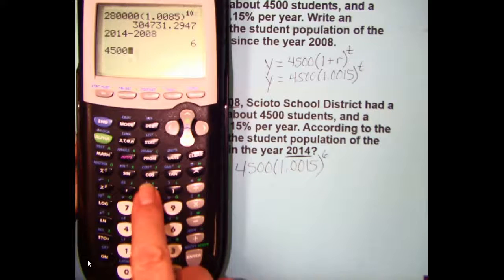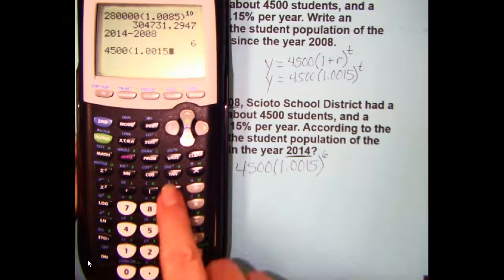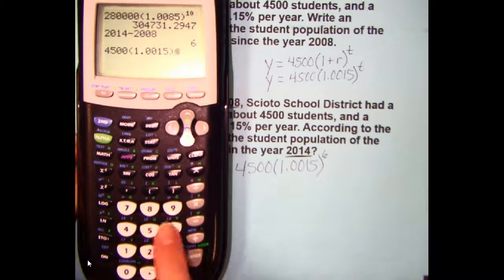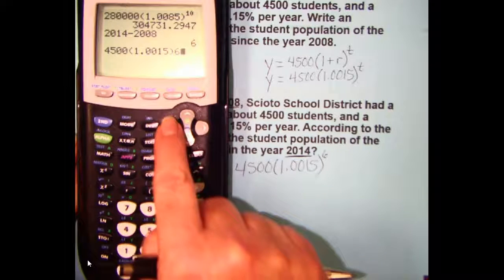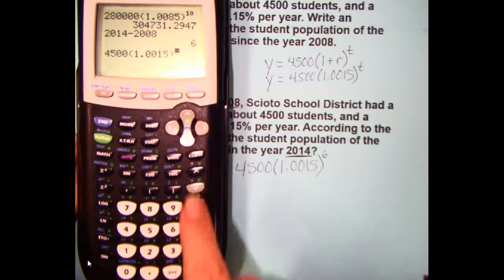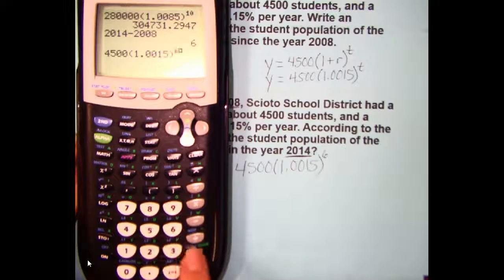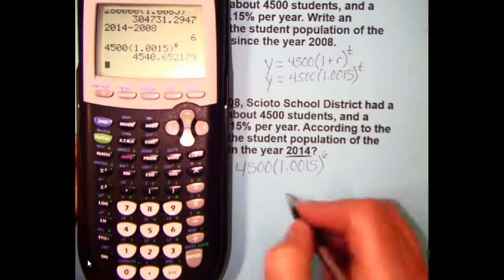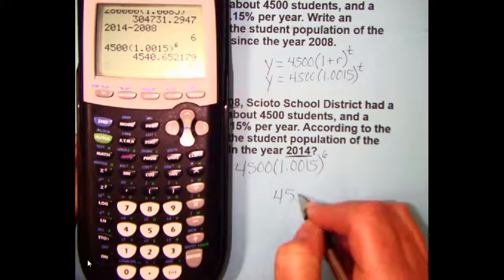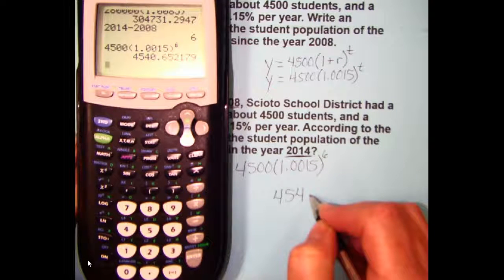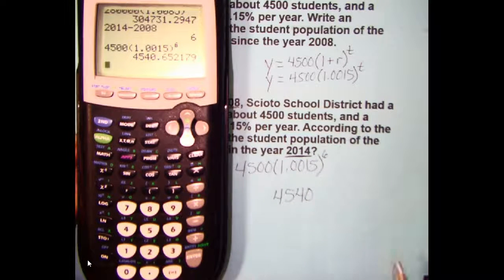That's an exponent, remember, because this is exponential growth, and I can find my prediction for the population by just putting this straight into my calculator. Don't do it like that. Change that to an exponent. And we would expect the student population to be about 4540.